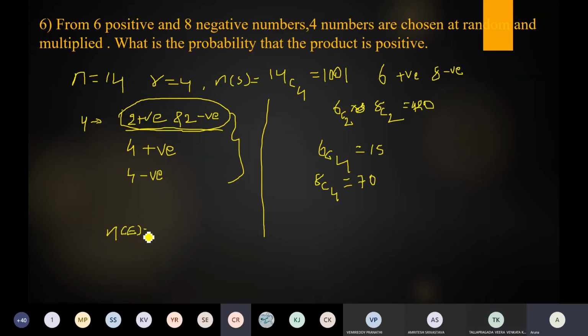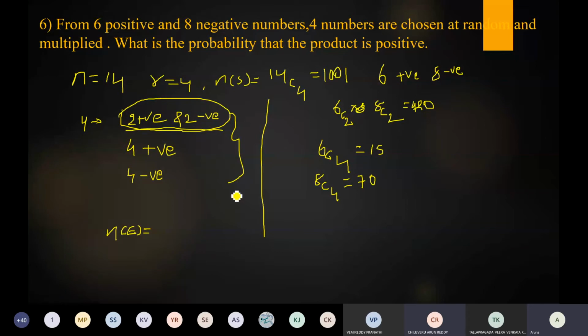Ma'am, why can't we choose 3 positive and 1 negative? What is your name? Arun, ma'am. Arun, if you choose 3 positive and 1 negative, is the product of those positive or negative? Suppose you take 2, 3, 4 and minus 1. So what is the total? Is the total value negative or positive? Got it, ma'am. Okay.